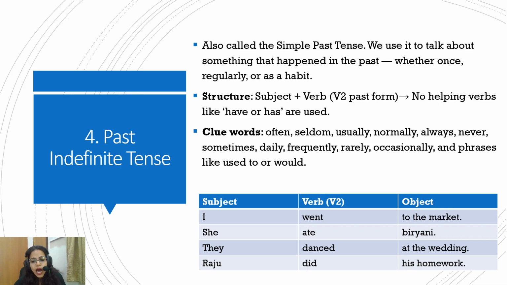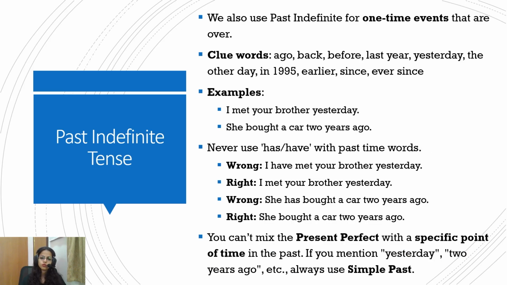So, for example, I went to the market. Here in simple past we are just using the second form of verb. No has, have, or anything. I went to the market. She ate biryani. So the second form of verb, ate, with the subject. Subject, second form of verb, object. They danced at the wedding. Again, subject, second form of verb, object. Raju did his homework. Subject Raju, did is the second form of verb, and his homework, object. So simple enough. Past indefinite or simple past: subject, second form of verb, object.